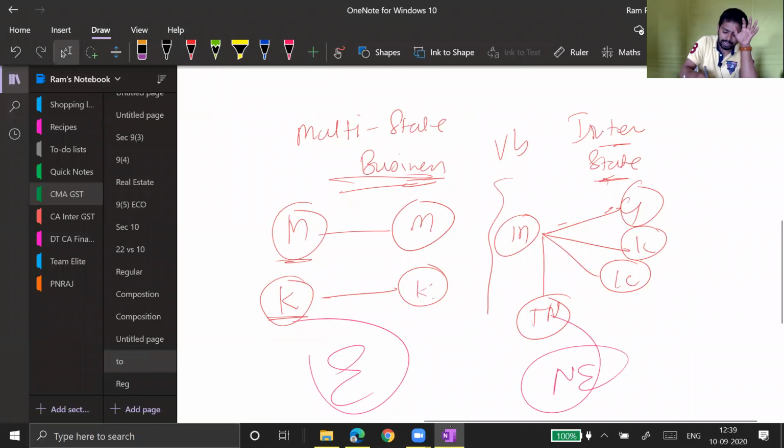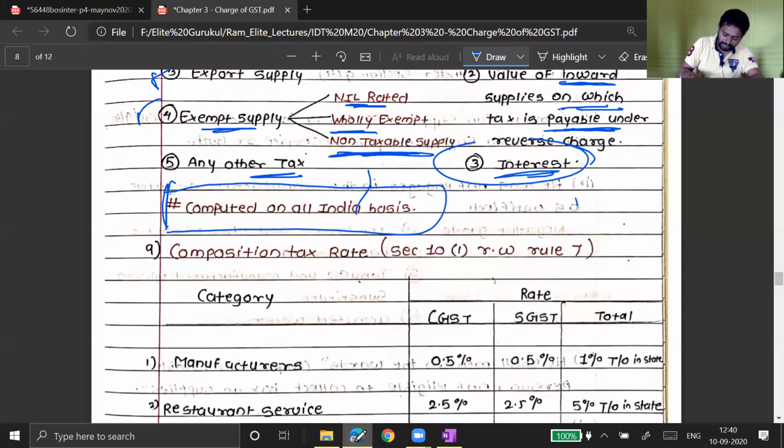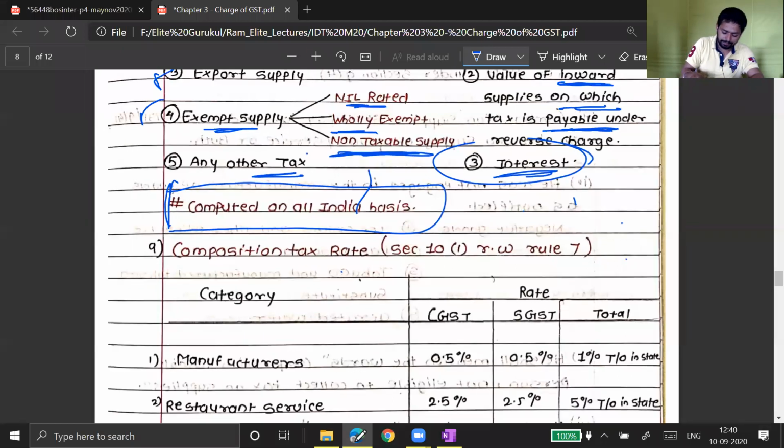A person who is making interstate supply will not be eligible for the composition scheme. A person who is making multi-state business is or will be eligible for the composition scheme, subject to the turnover criteria on an all India level basis. So this is also one clarification I need to put in your mind.